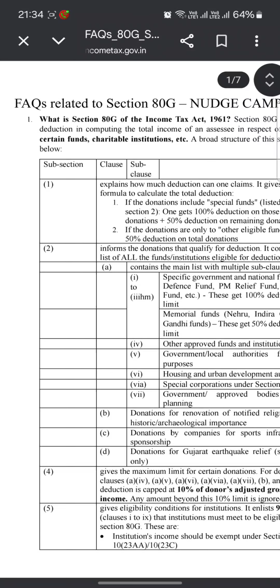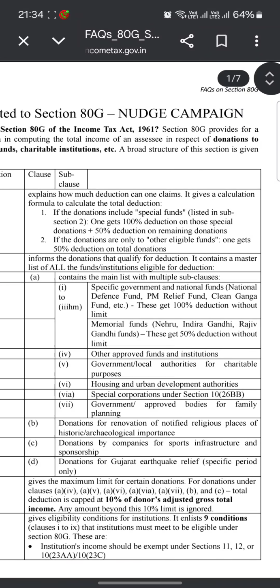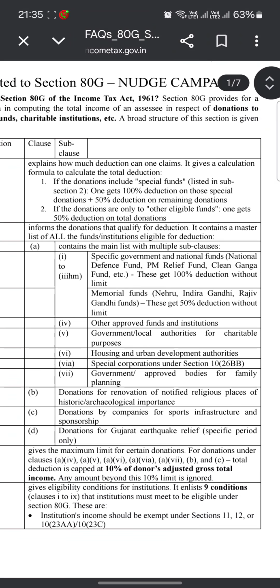Clause 1 explains how much donation can be claimed. It gives the formula to calculate the total donation deduction that you will get. If the donations include the special funds enlisted in subsection 2, one gets 100% deduction on those special donations plus 50% deduction on the remaining donations. And if donations are only to the other eligible funds, one gets 50% deduction on total donations.